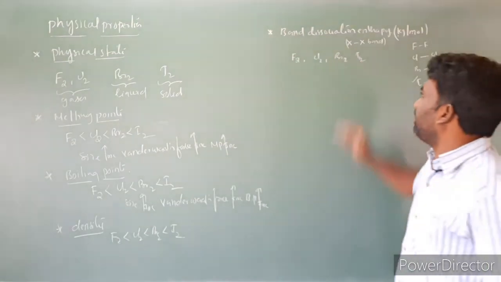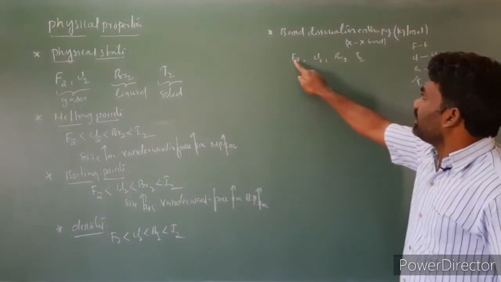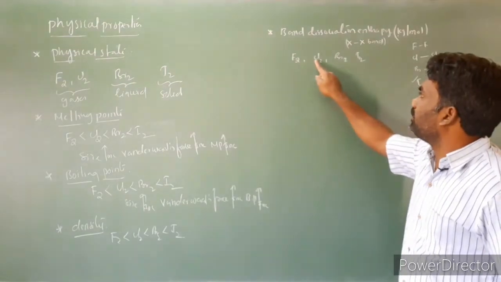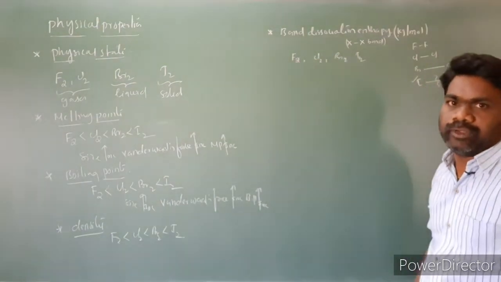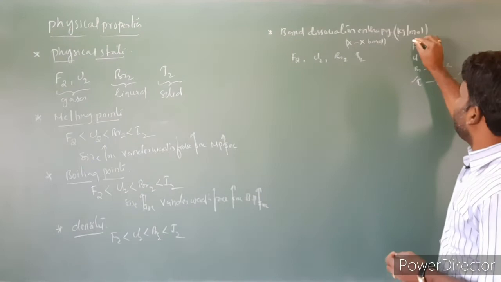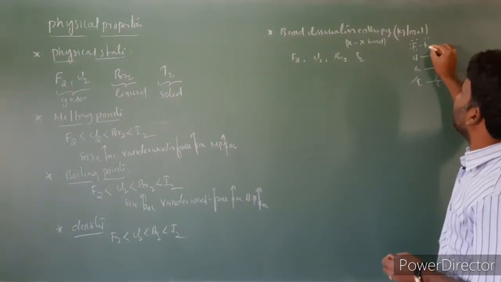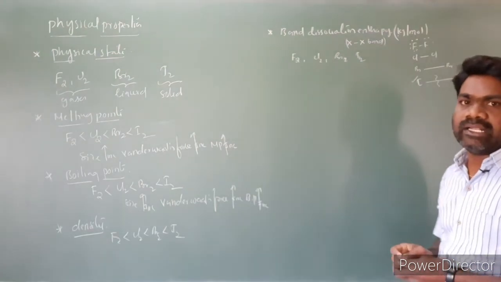So iodine has the least value. Now compare fluorine, chlorine and bromine. If you compare chlorine and bromine with fluorine, fluorine is small in size. On this fluorine, there are lone pairs of electrons, and there are inter-electronic repulsions.